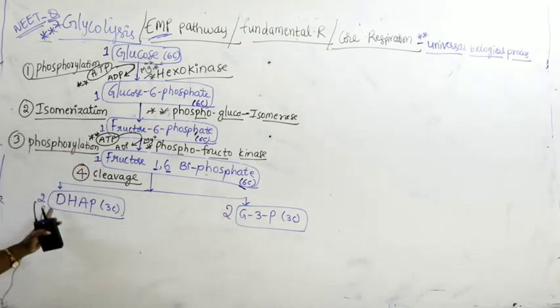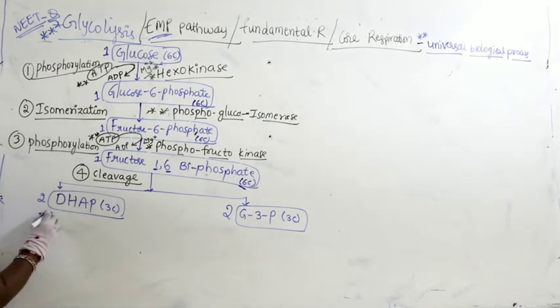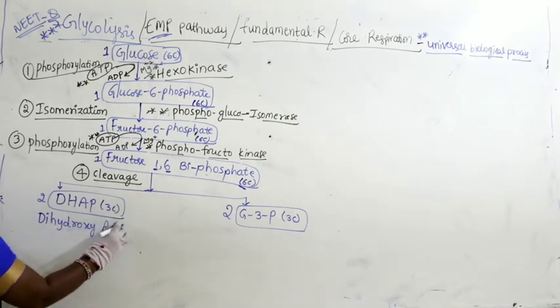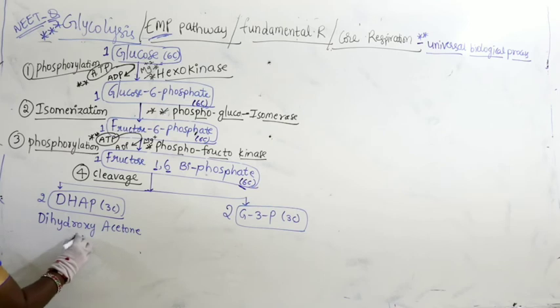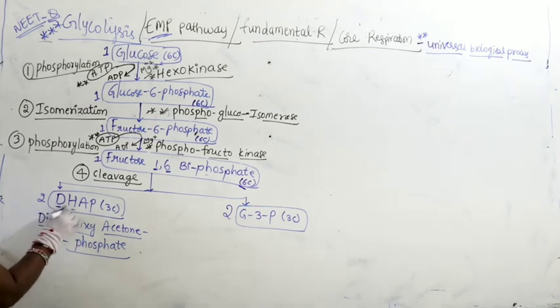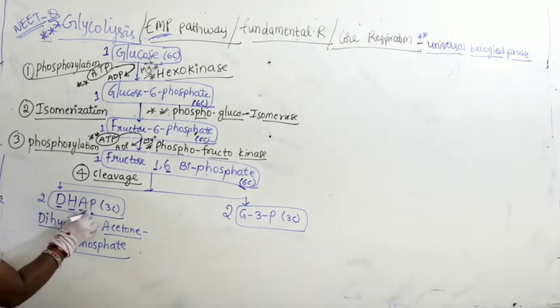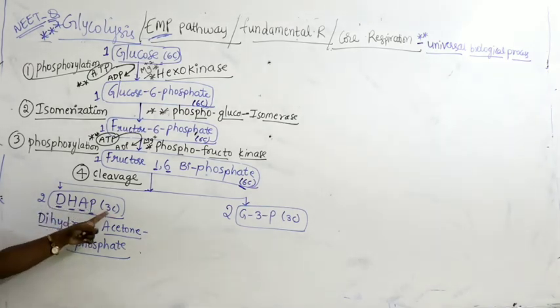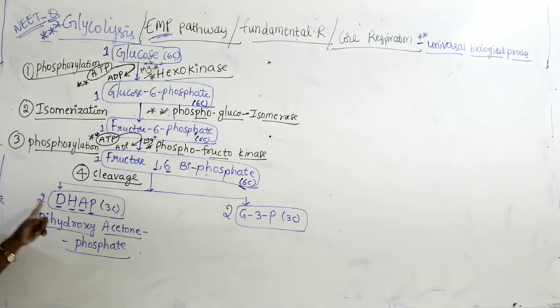So what is this DHAP? Do you remember? We studied in photosynthesis, right. What is this DHAP? Dihydroxyacetone phosphate. DHAP we call dihydroxyacetone phosphate. How many carbons? 3 carbons. How many molecules? 2 molecules.